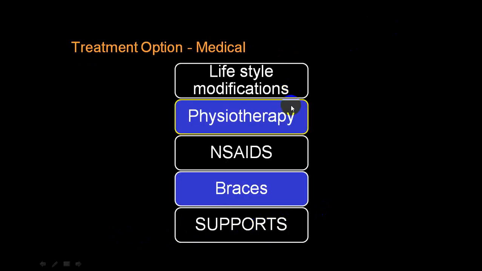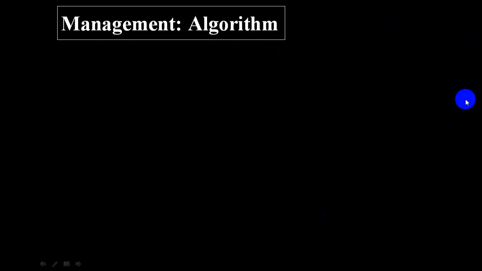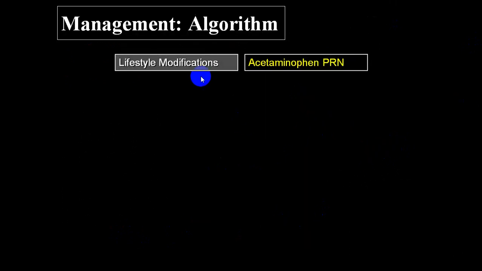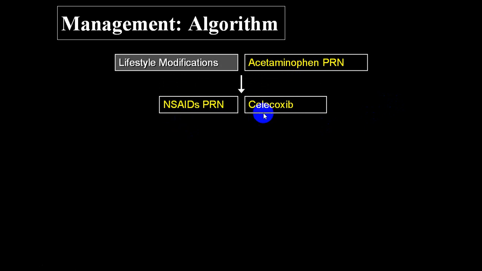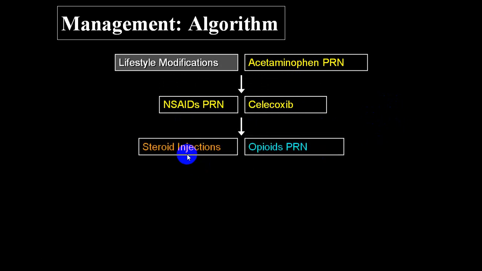So lifestyle modification, physiotherapy, steroids, support, braces and other supports are common. So lifestyle modification, analgesics, NSAIDs, COX-2 inhibitors. In the worst case, local steroids, orally opioids.